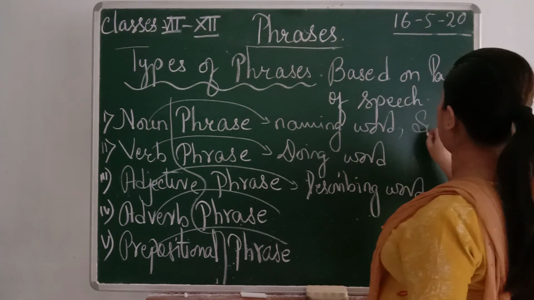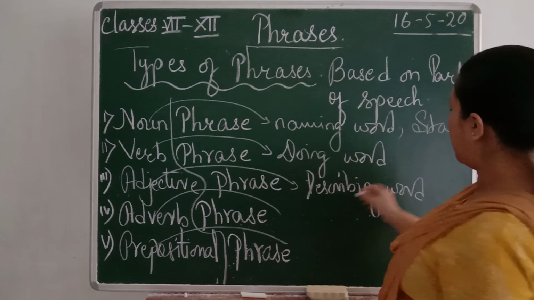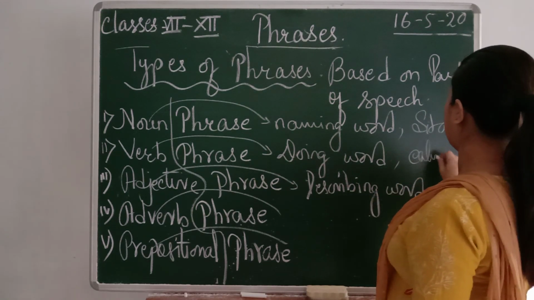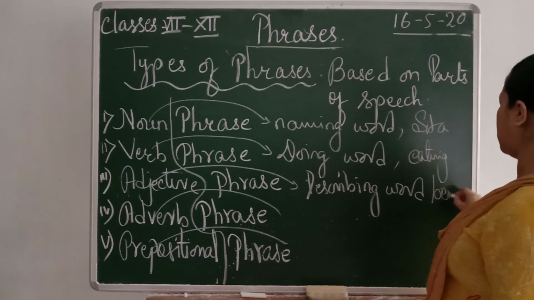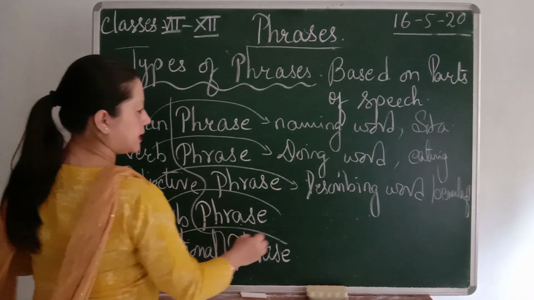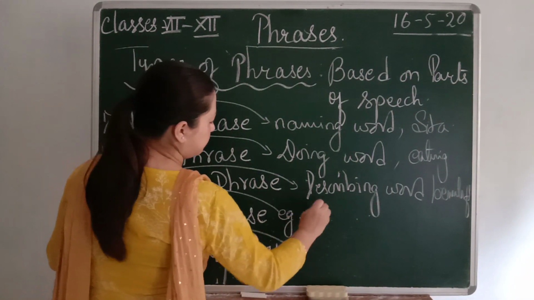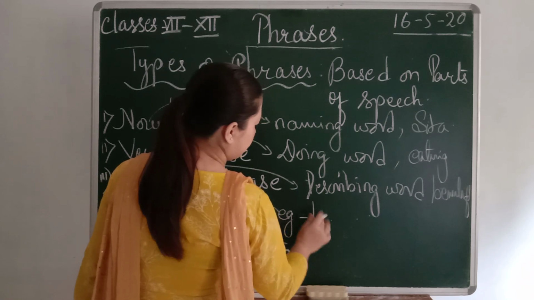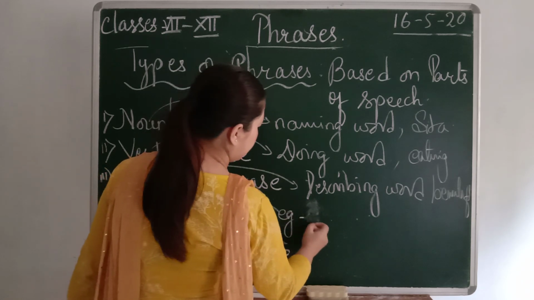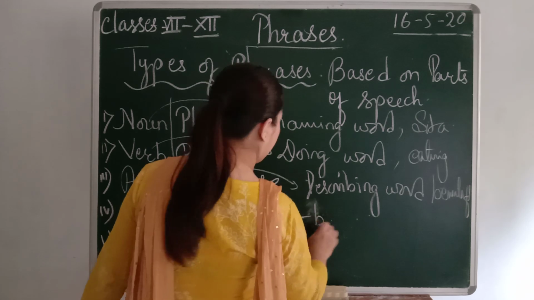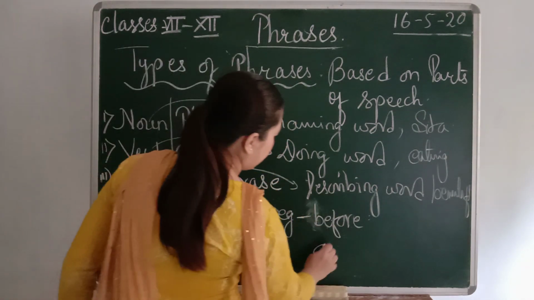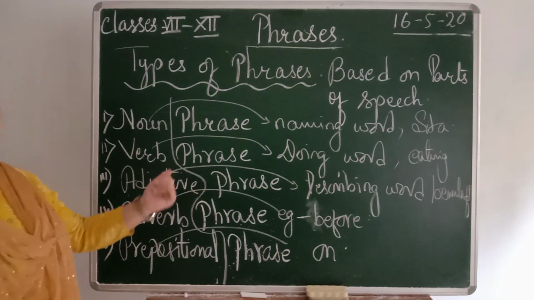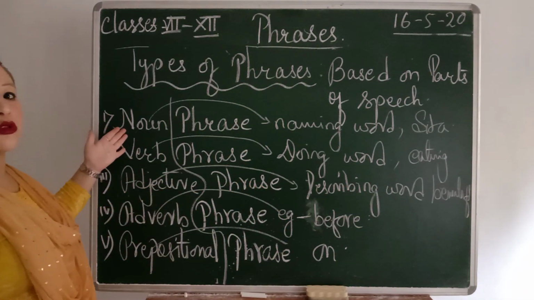Like Sita is the name of a person. A verb is a doing word, eating. An adjective means a describing word like beautiful. And an adverb example, or a preposition example, on. So these are all the examples of what these parts of speech define.